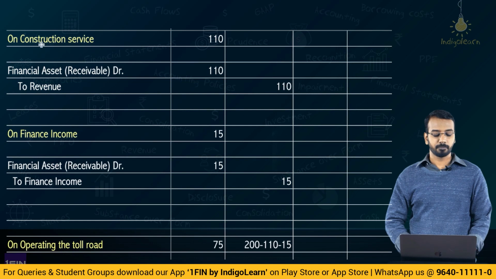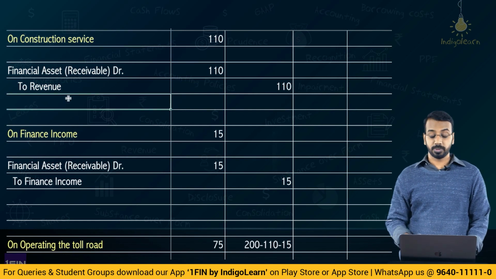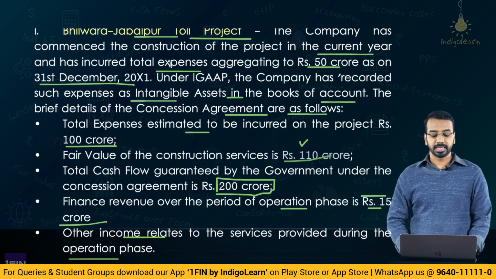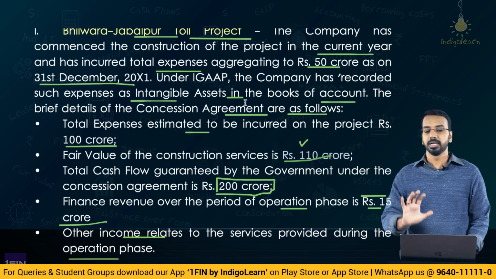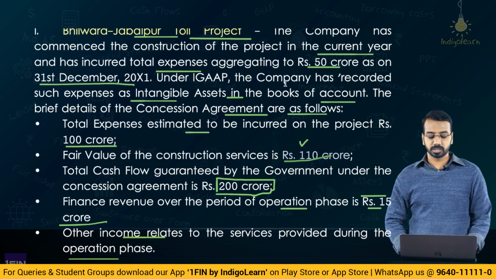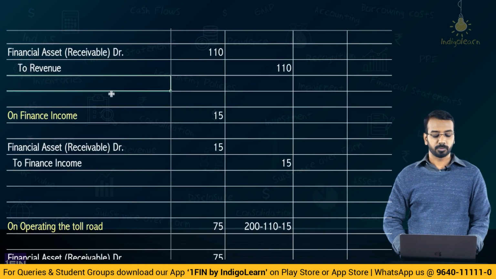Coming to the second part, and yes, of course, the cost that is being incurred. I think the question also mentions the cost. The question says the company has incurred total expenses aggregating to 50 crores as on December 31st and they have recorded such expense as an intangible asset. So you cannot record it as an intangible asset, that is the first thing, and 50 crores is the total cost, so that also you need to account for.